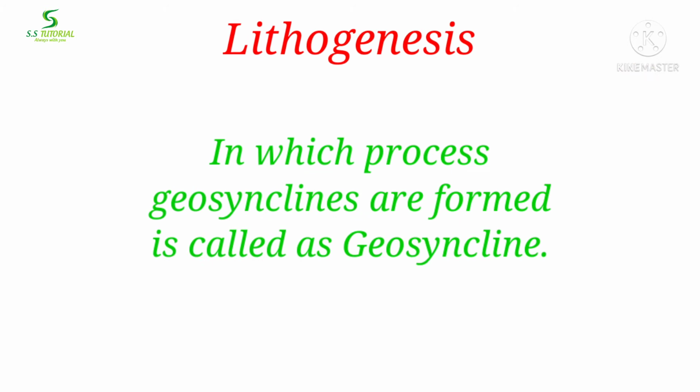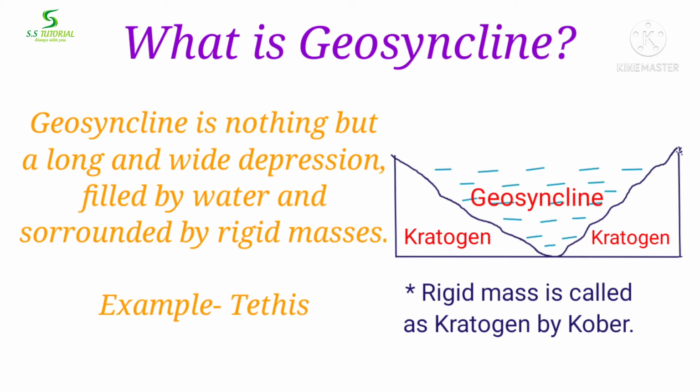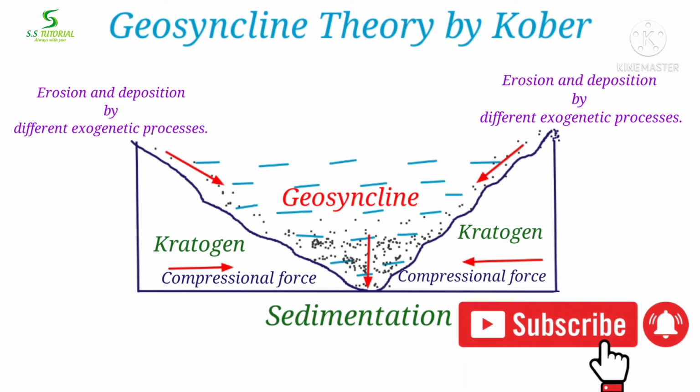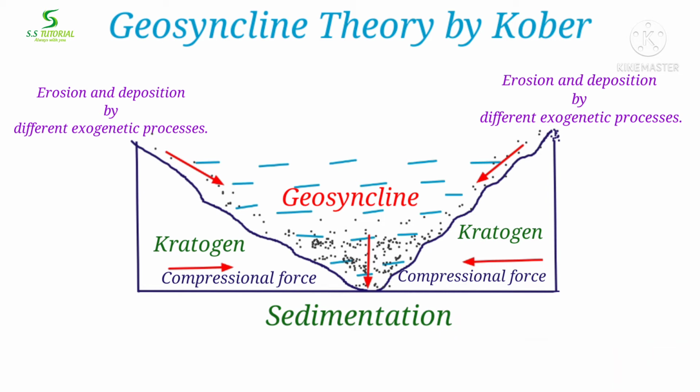Lithogenesis is the process in which geosynclines are formed. According to Kober, geosynclines are formed due to cooling of the earth. Geosynclines are nothing but a long and wide depression filled by water and surrounded by rigid masses. According to Kober, this rigid mass is known as kratogen. These kratogens or rigid masses are subjected to continuous erosion by different exogenetic processes and eroded materials are deposited in the geosyncline. This deposition of eroded materials or sediments is known as sedimentation.